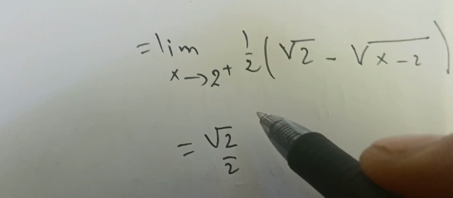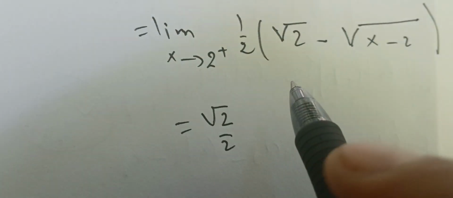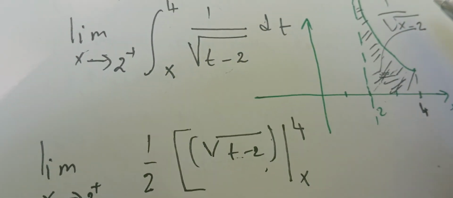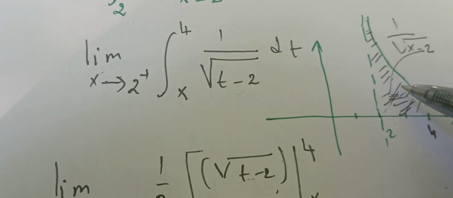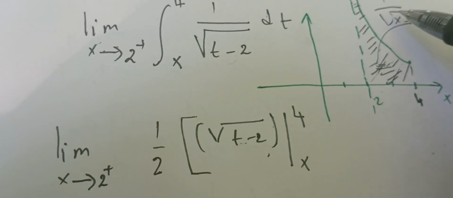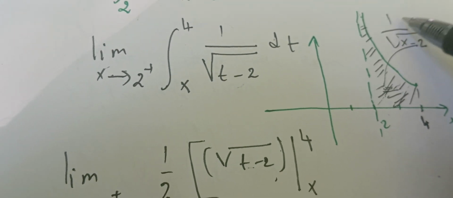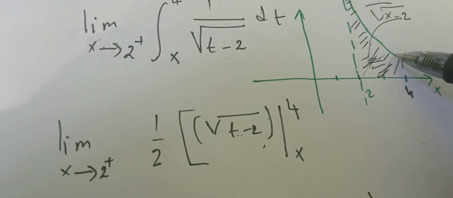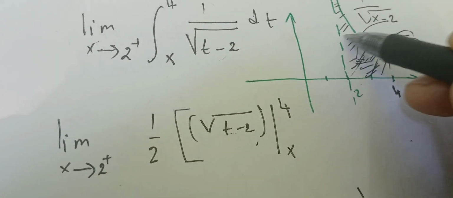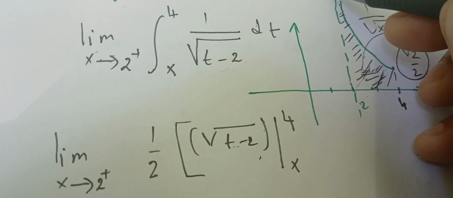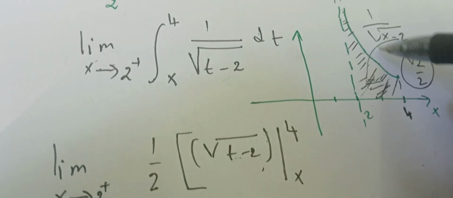That means my integral is convergent. Geometrically speaking, since my function is positive, this area here is that finite value. So this whole area is finite. Sometimes when you graph it, it seems infinite, but it's finite.